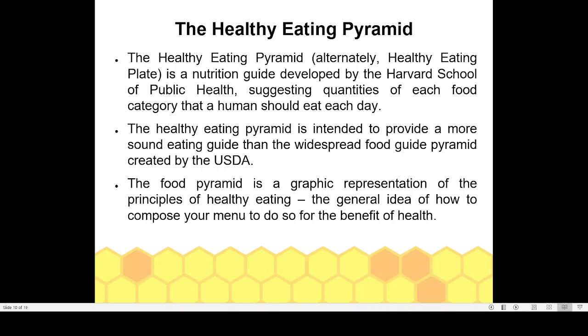That idea is suggested by the Harvard School of Public Health, suggesting quantities of each category that humans should eat: how much fruit, how much meat, how much milk, how many eggs, how many cereals, and how much water you must take.